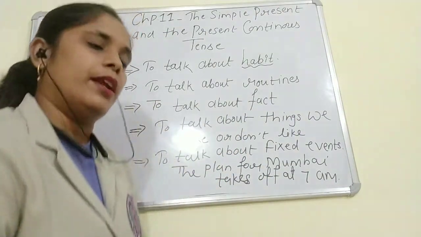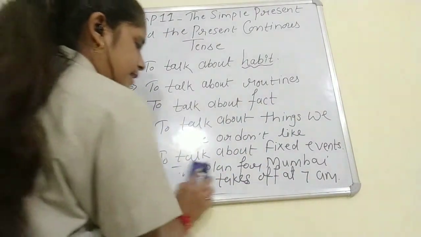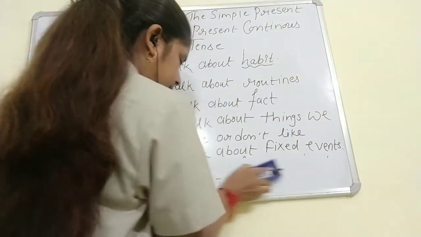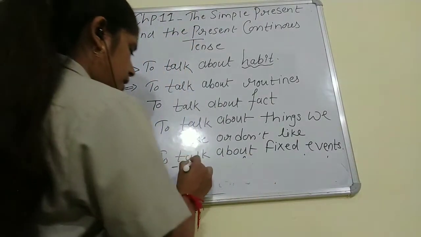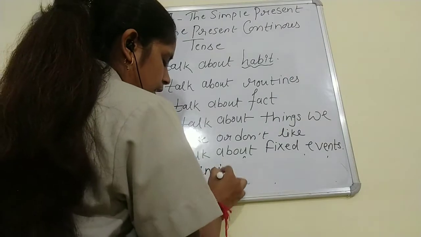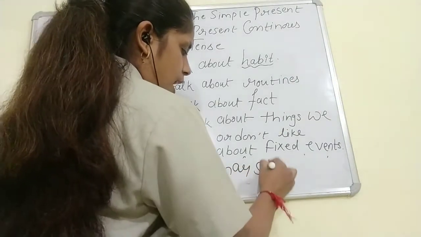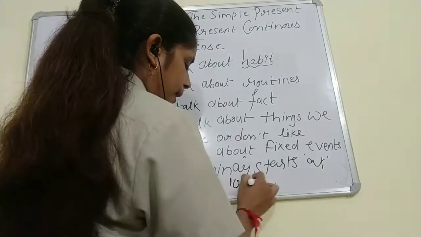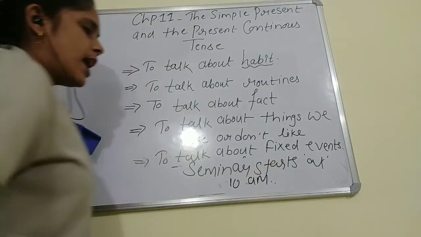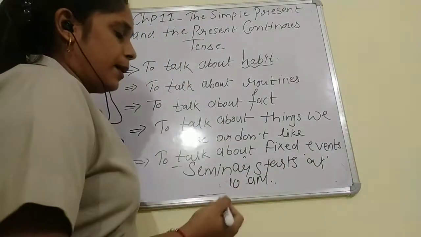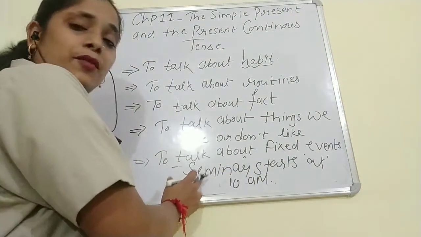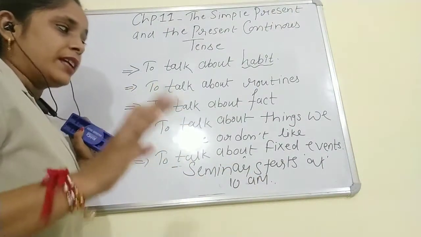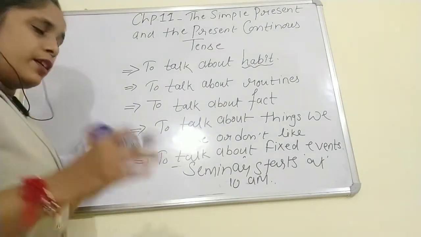Let's see one more example. Seminar starts at 10 a.m. Here also the timing for the seminar is already fixed.